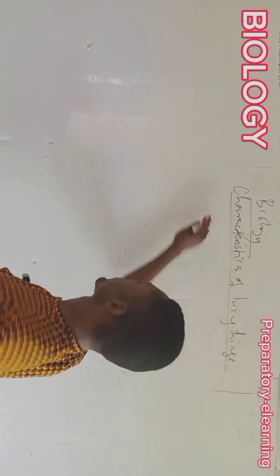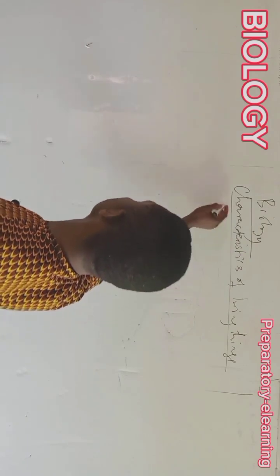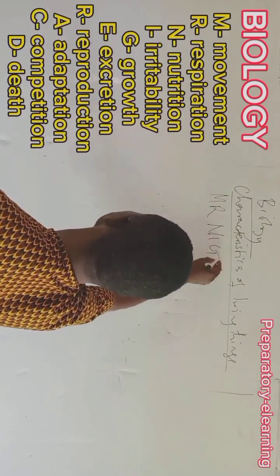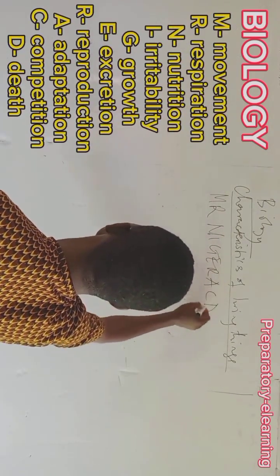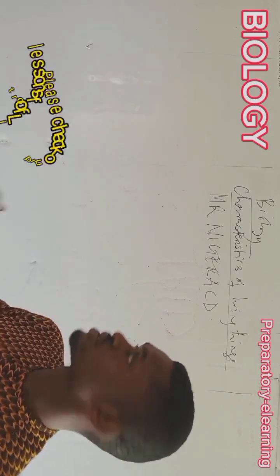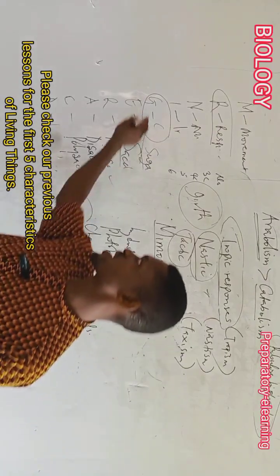Now, characteristics of living things, we oftentimes use the acronym Mr. Niger ACD. Mr. Niger ACD is the acronym we use. Okay, let's quickly look at the excretion.